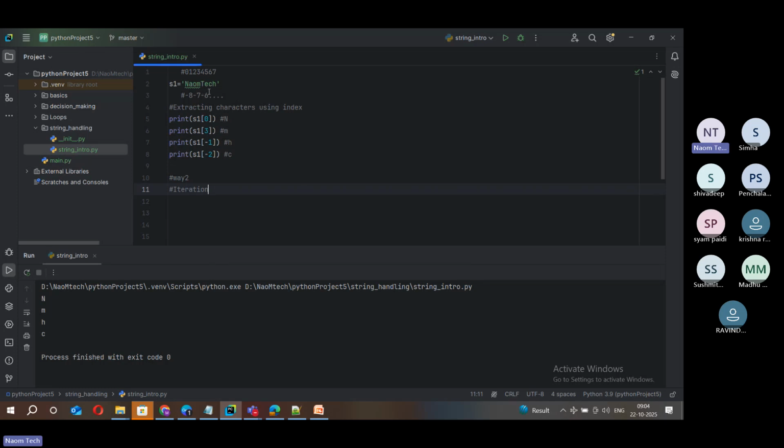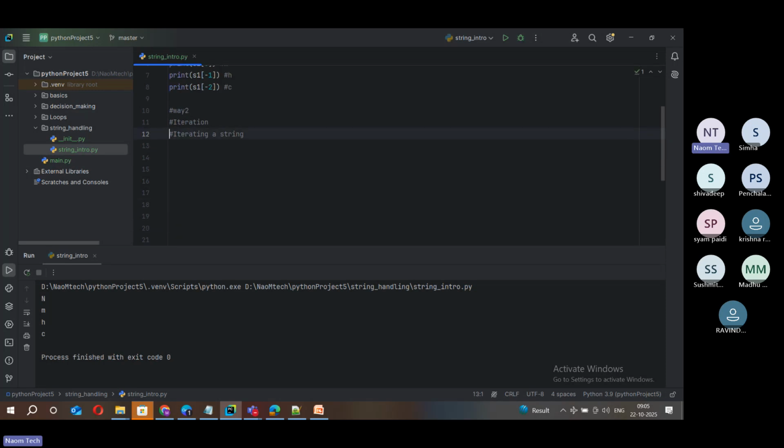All of you agree with that, right? It's a data structure, so I can use a for loop. I can iterate with a for loop and print character by character. So what I'm going to do is iterate a string. One way of extracting a character is applying indexing. Another way of extracting characters is iterating the string.